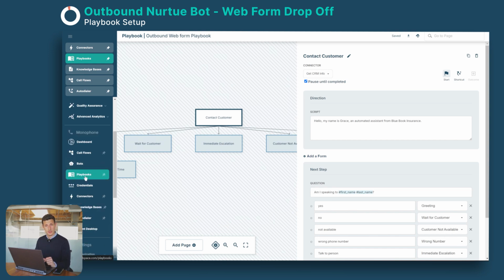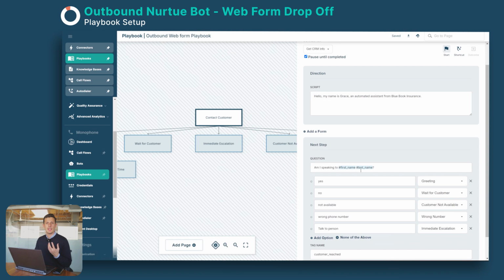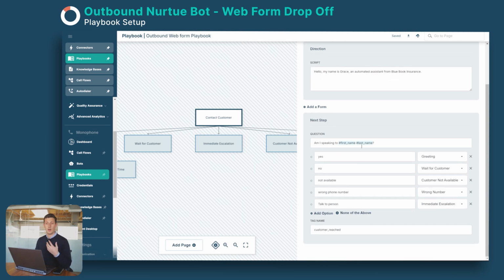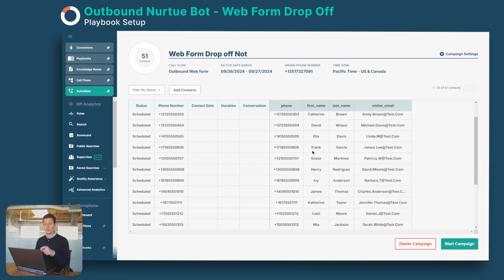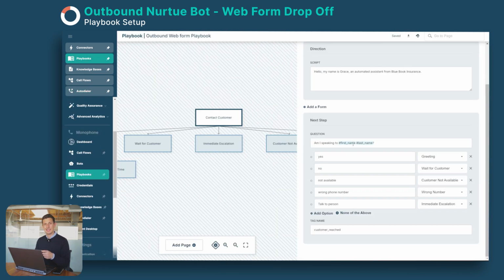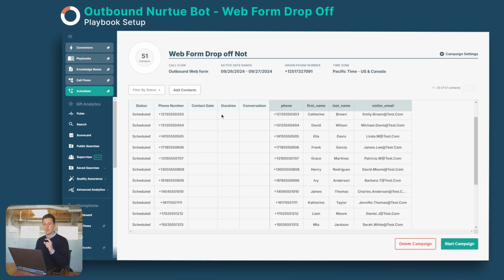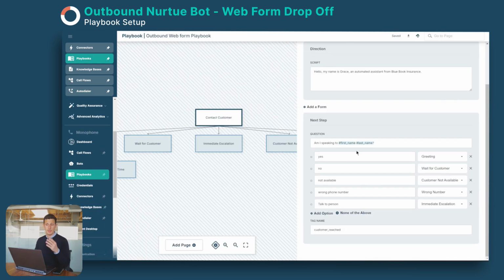We've gone in the playbook section, and we have created a playbook where we have an intro script, and we first would like to confirm if we are talking to the correct person. That is important for us. So we are, of course, introducing ourselves, and then we are asking, are we speaking to first name and last name? These are the tags again. Remember, we are using in the auto campaign, so this will automatically populate based on the number.